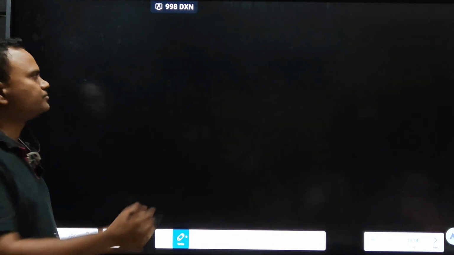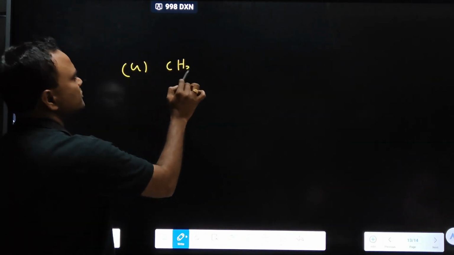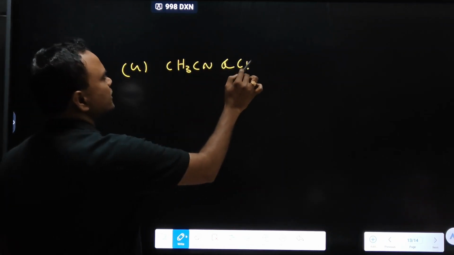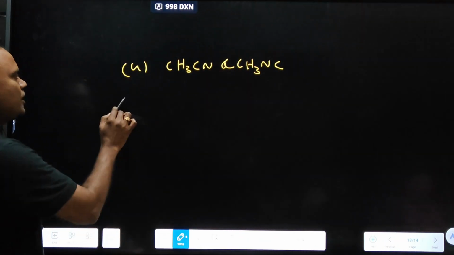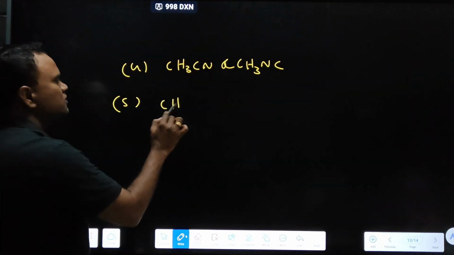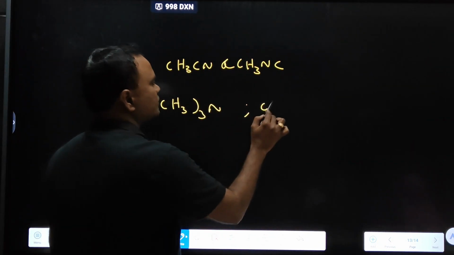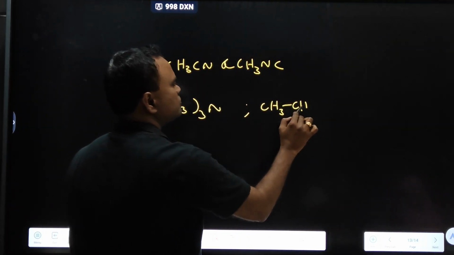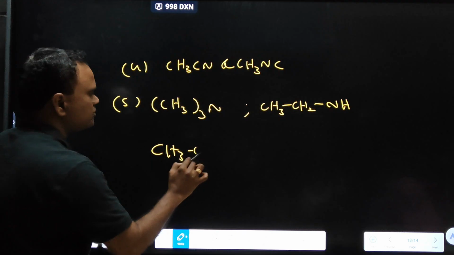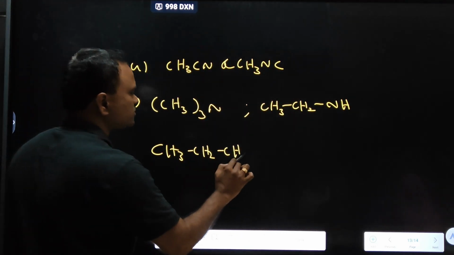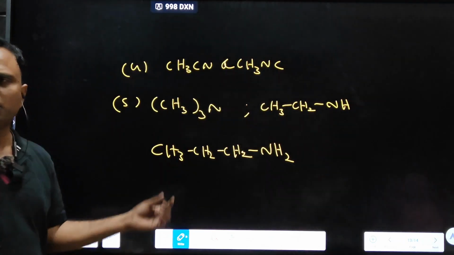Right, next, the 4th category: cyanides and isocyanides, methyl cyanide and methyl isocyanide, CH3CN and CH3NC. Primary, secondary, tertiary amines: CH3 taken thrice with N, CH3CH2NH, CH3CH2CH2NH2. What is the relationship among these 3?